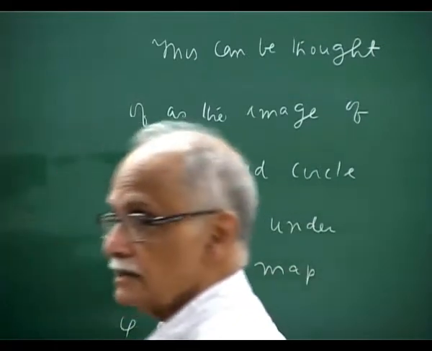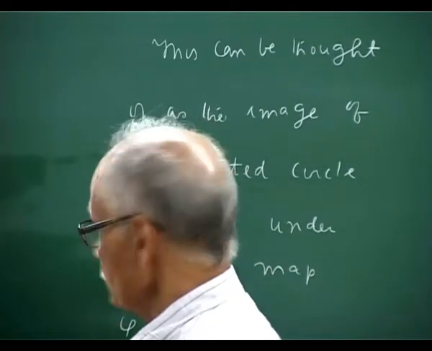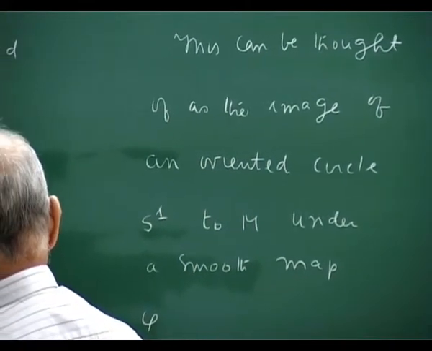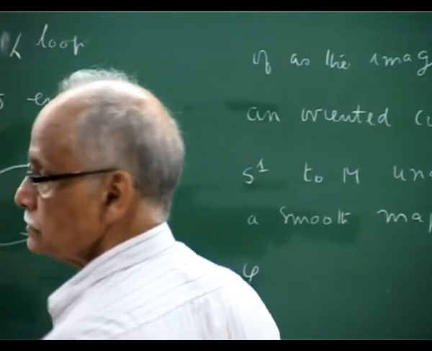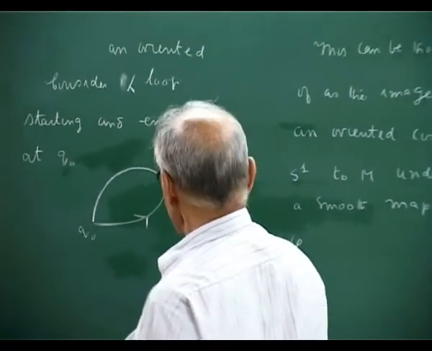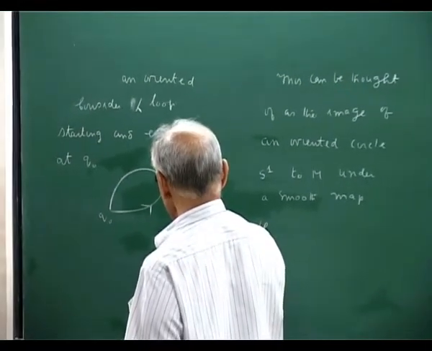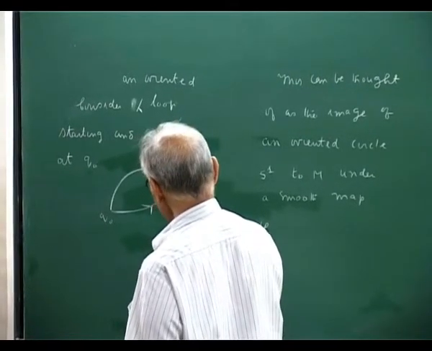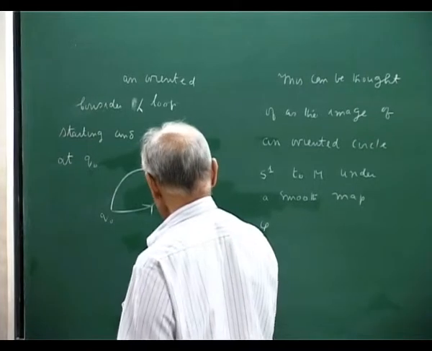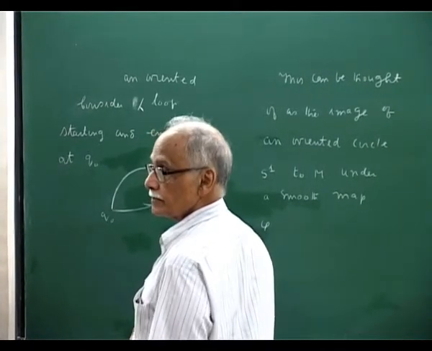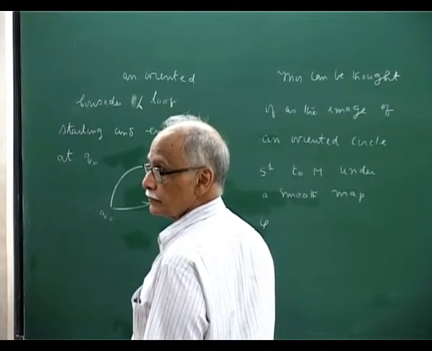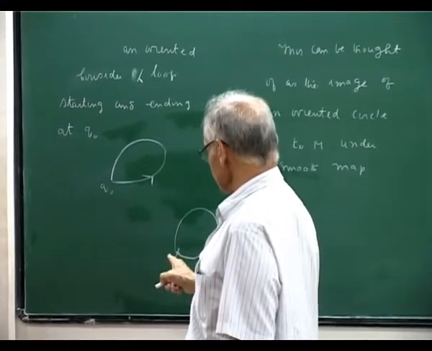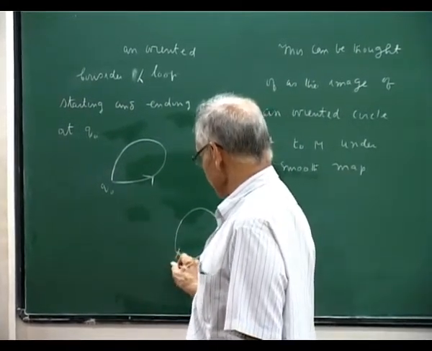You understand what I am saying? So you take a circle, it can have an arrow or no arrow. That is, I can say that this circle is going this way or that way. So it is going this way. You follow what I'm saying? Then I should also say, under phi, a fixed point P of S1 goes to Q0.